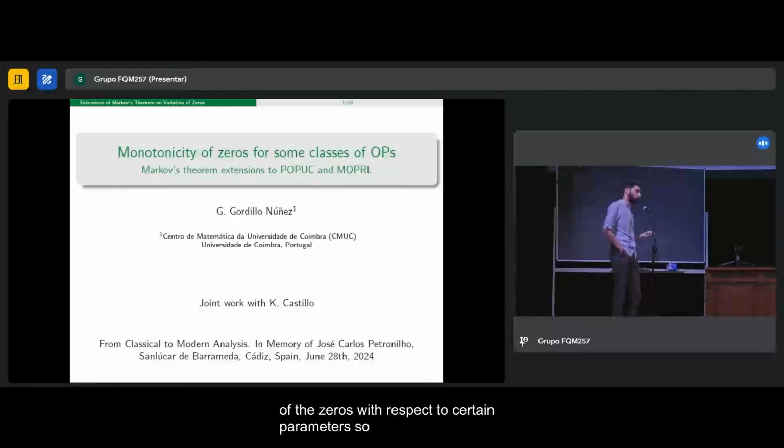So we assume, similarly to the previous presentation, that the measure depends on a parameter, and so the zeros of the associated orthogonal polynomial can be interpreted as functions of the parameter, and we ask ourselves how they behave with respect to this parameter.